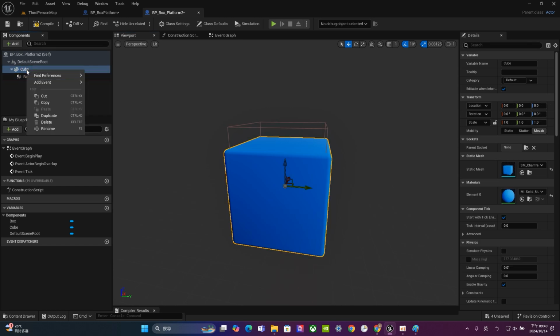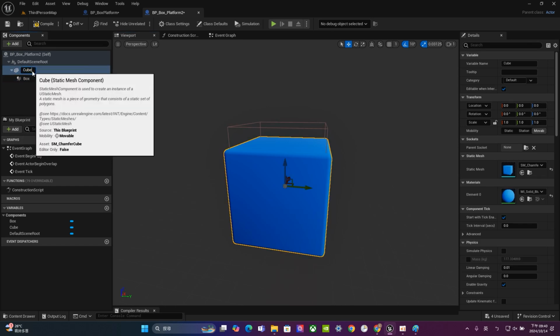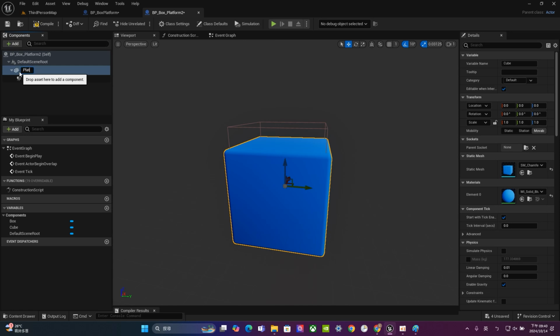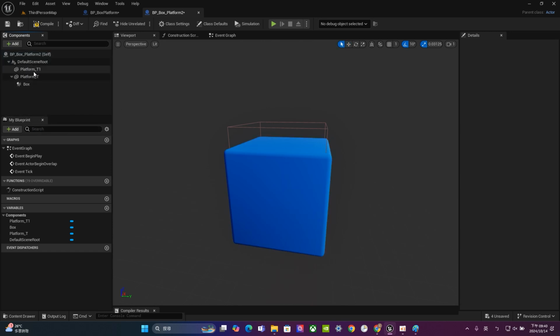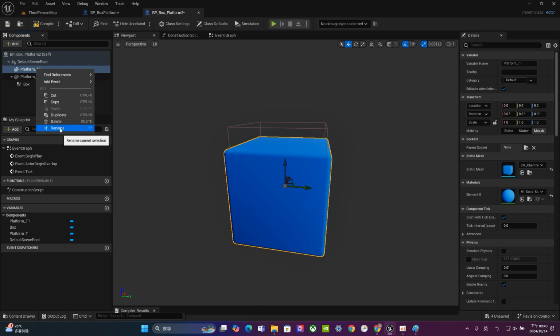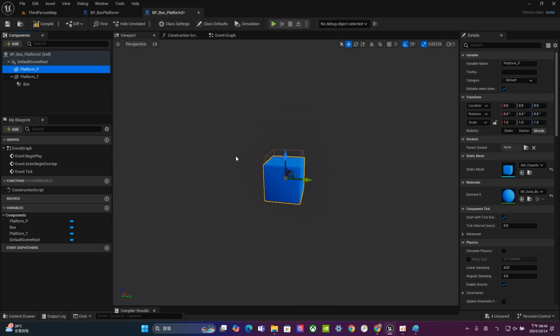So now we have this one. Let's rename these two. The first one, let's call this one Platform. This trigger, let's just call it T. And the collider box, I think there's no problem for that. So now let's create a new one. We can just simply duplicate this one, and rename it. Let's call this one P. Now let's drag this one out, probably through here. It doesn't have to be so thick, so let's scale this one down, probably just 0.2 or 0.3, something like that.